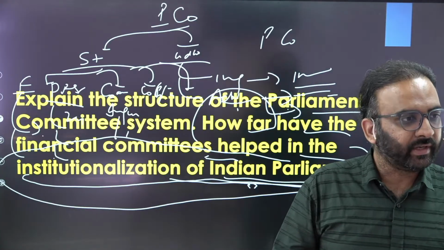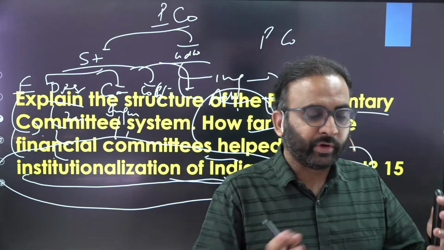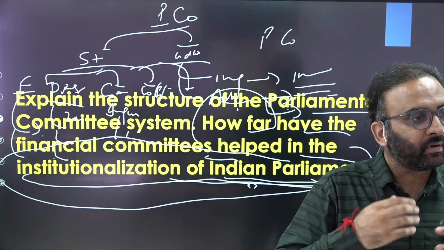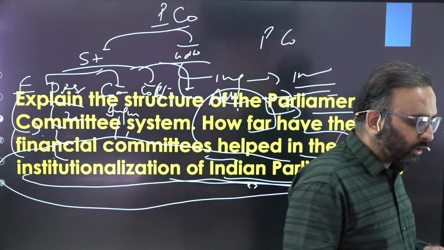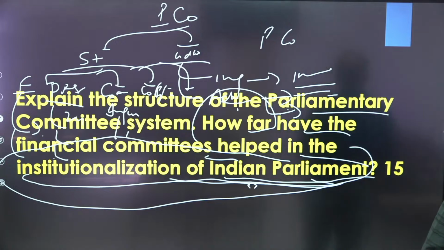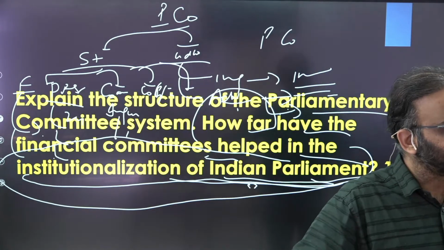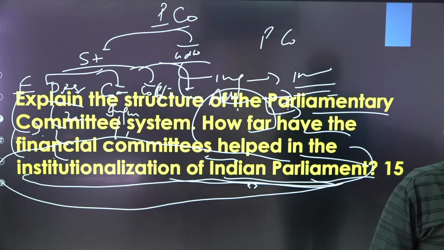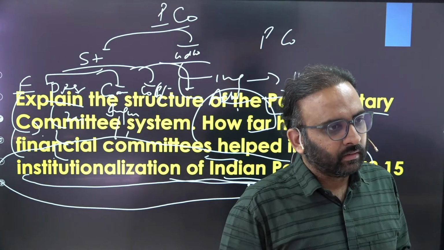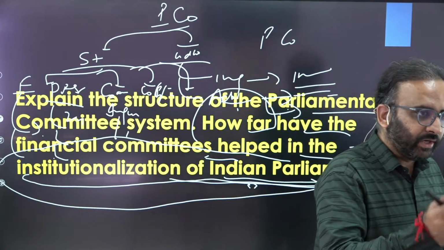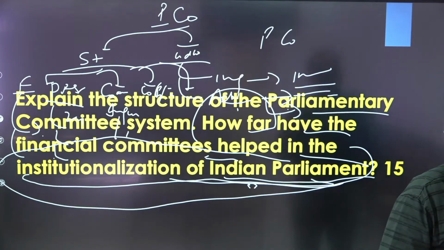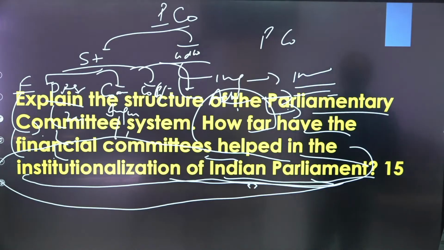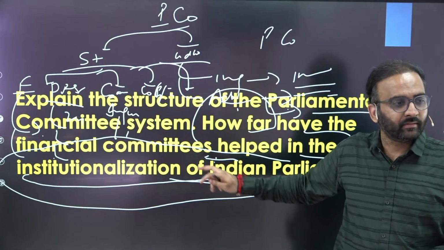For example, the Estimates Committee recommended the overhaul of BSNL to reduce its losses, or overhaul of National Thermal Power Corporation to reduce coal imports, right? Or the Committee on Public Undertakings recommended earlier the revival of Air India through restructuring, mergers, etc. Or the Public Accounts Committee highlighted the corruption in the 2G scam or the scam in Mela management and so on. But that was not a financial committee. Financial committees are 3, right?